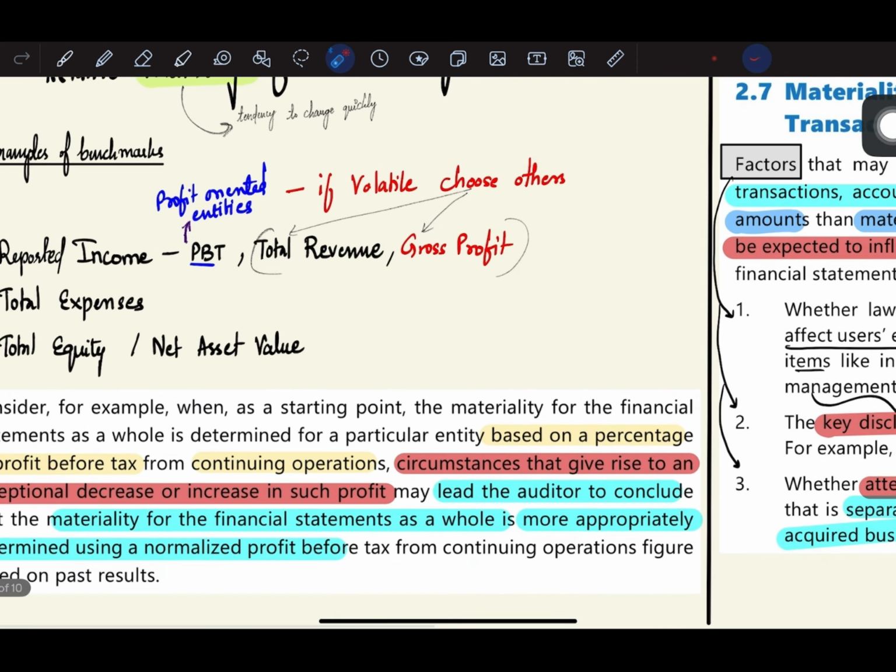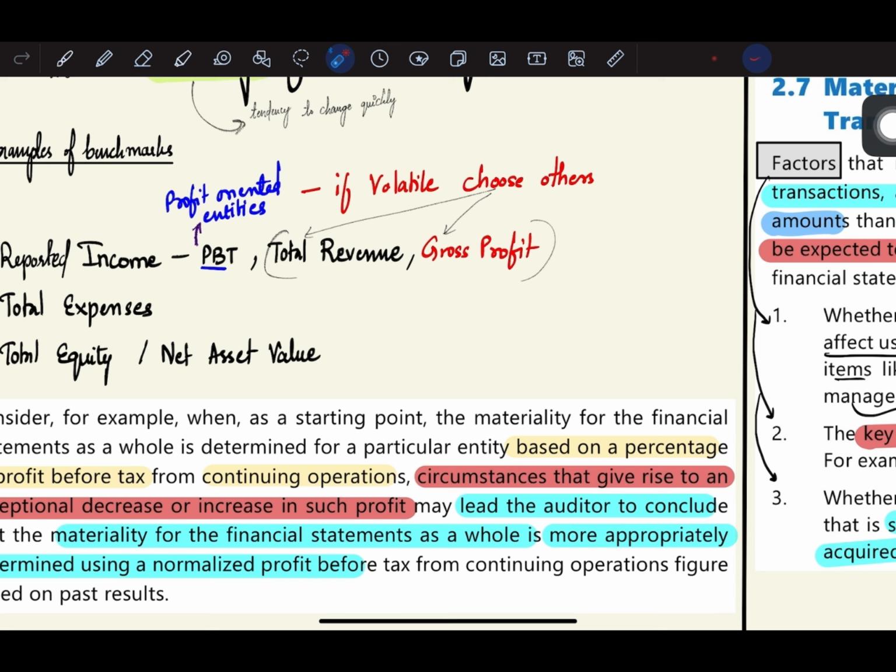Now, examples of benchmarks. The first example is reported income. Reported income can be profit before tax, total revenue or gross profit. Now in case of profit-oriented entities, if profit before tax is volatile, see, what is the objective of profit-oriented entities? The objective is to earn more and more profit. So every year the profit will increase because they are driven to earn more profit.